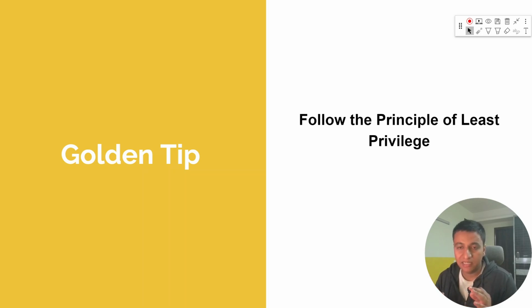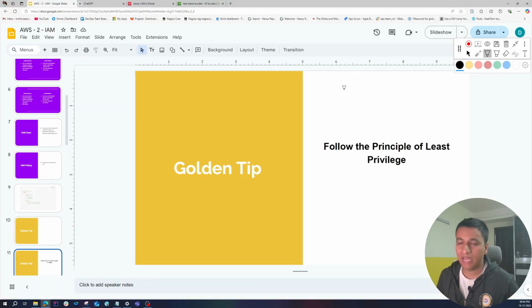And what does it mean? It means that you must give the least amount of permissions to a person or a service that gets the job done, okay? Don't be lazy, don't give full access to people, okay? I know it will do the job, but it is a big security risk. It will be a red flag through one of the security systems, okay? So what we have to do now is fine-grain Steve's policy so that he can only view that bucket which we want him to view, okay?